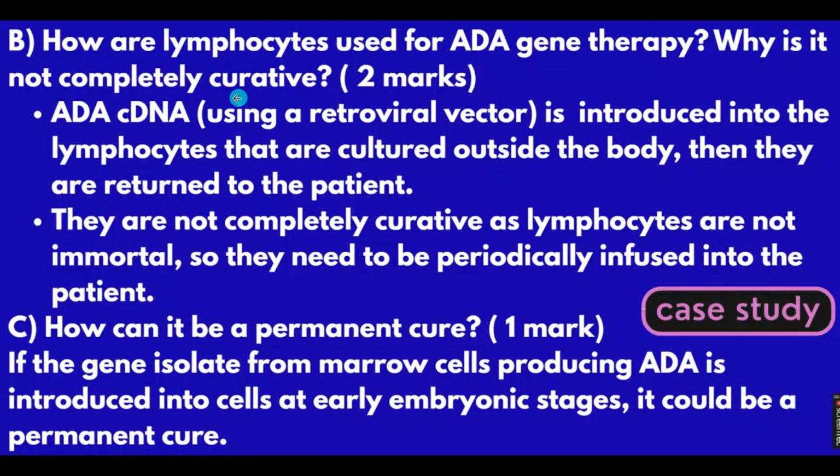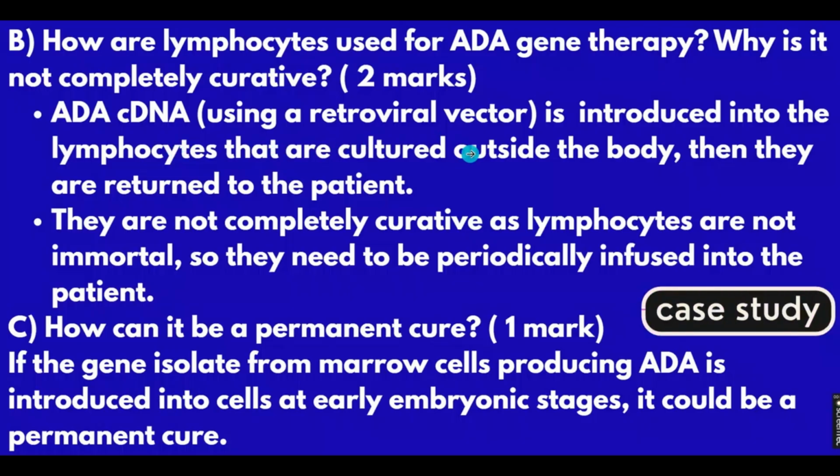The second part, question B, is, how are lymphocytes used for adenosine deaminase gene therapy, and why is it not completely curative? Carries 2 marks. Adenosine deaminase complementary DNA using a retroviral vector is first introduced into lymphocytes.